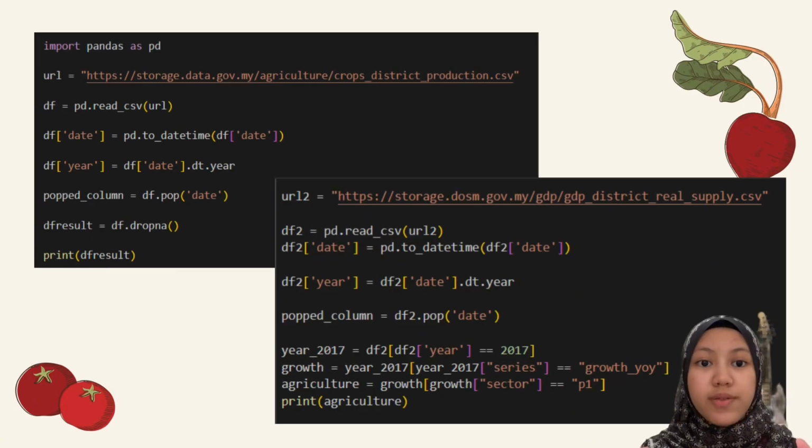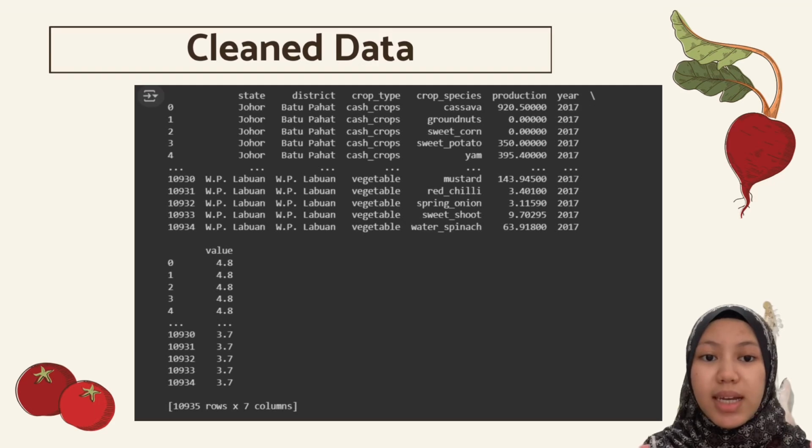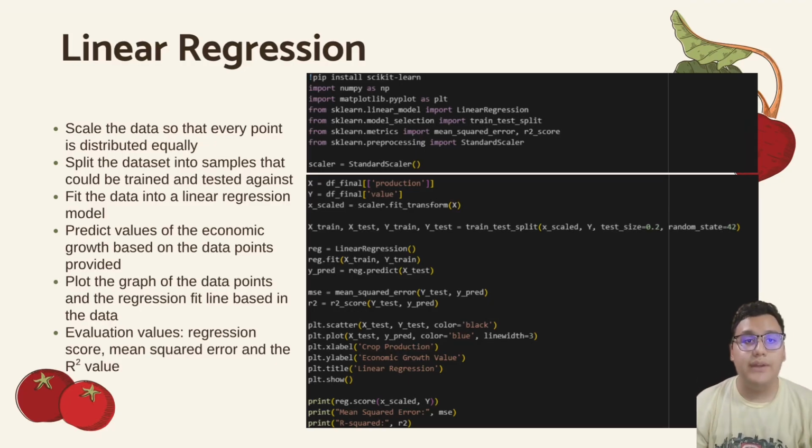So this is our coding for pre-processing, and this is our clean data that consists of more than 10,000 rows and 7 different features. The first model that we trained is a linear regression. The steps are to scale the data, split the dataset, and fit the model.